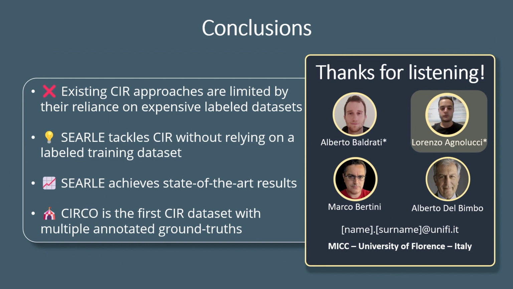In conclusion, we address the main limitation of existing approaches for composed image retrieval, which are limited by their reliance on expensive labeled datasets. We presented SERL, a method based on CLIP and textual inversion that tackles composed image retrieval without the need of a labeled training dataset. SERL achieves state-of-the-art results on three different datasets. To support the research on composed image retrieval, we presented CIRCO, the first dataset with multiple annotated ground truths and reduced false negatives.